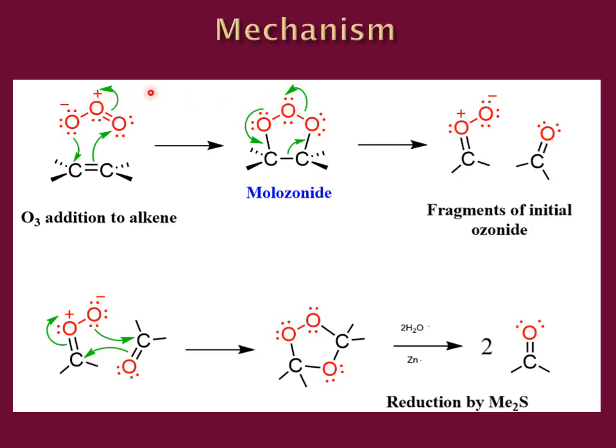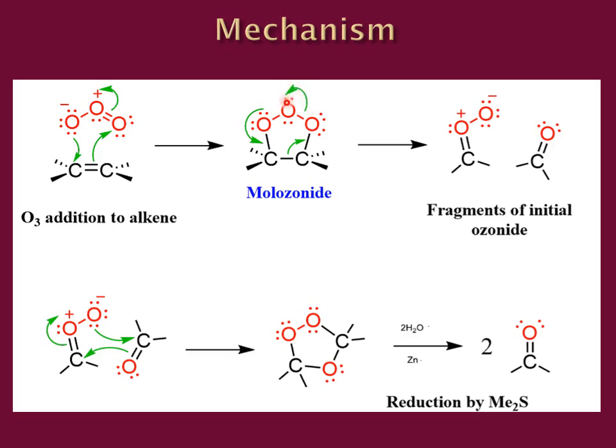The third oxygen atom is going to use its negative charge to make a bond with the next carbon atom, giving rise to molozonide. This molozonide is going to get rearranged in such a way that the carbon-carbon bond is going to be broken down, and this bond is going to shift between this oxygen and carbon, making a double bond. The oxygen to oxygen bond is going to be broken down, and this bond will shift on this oxygen as a negative charge.